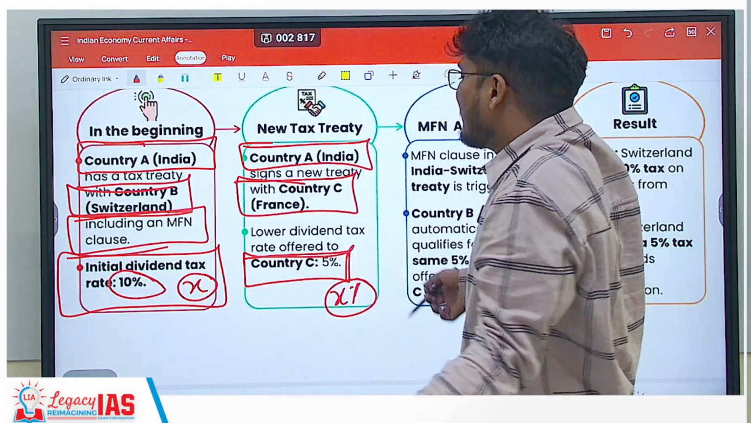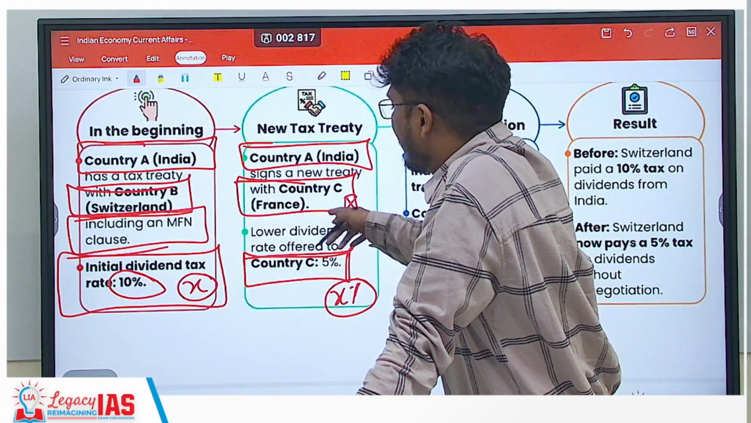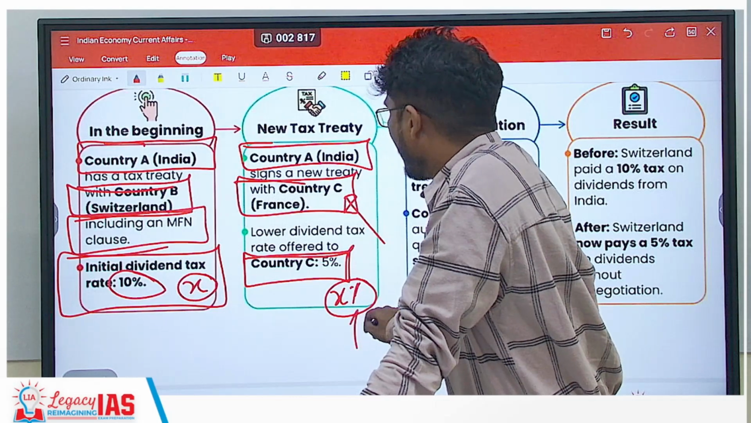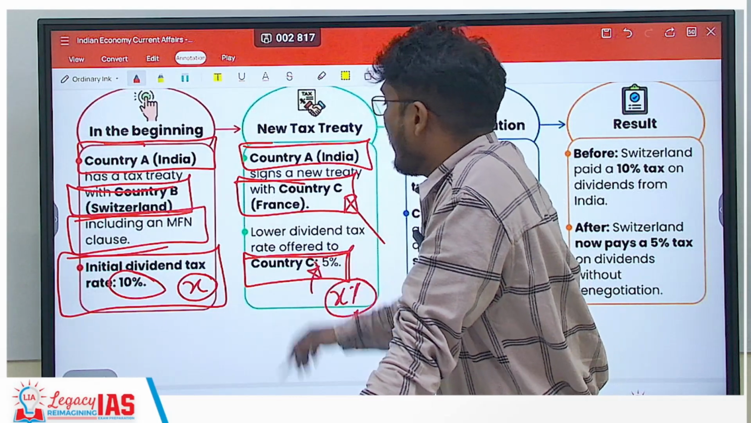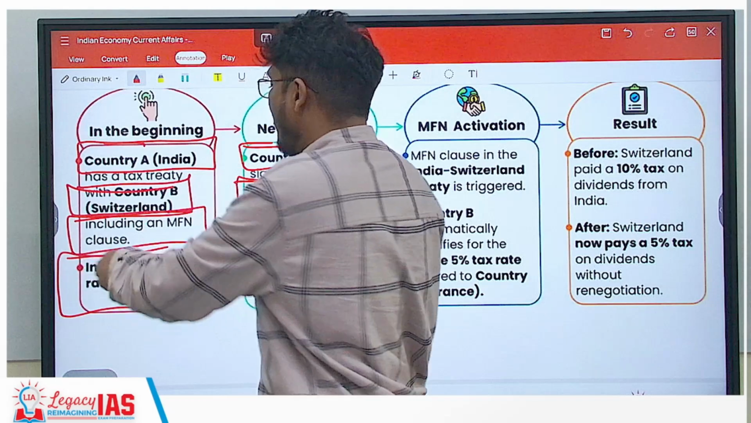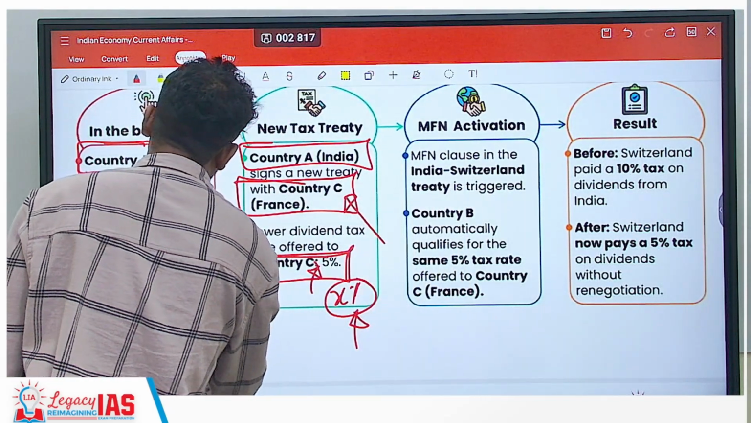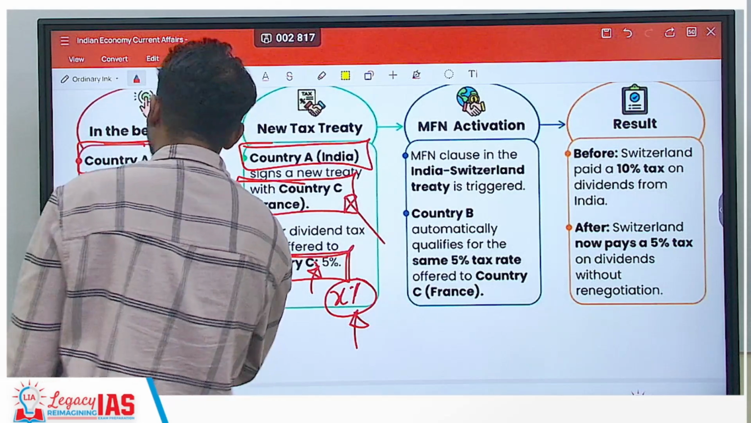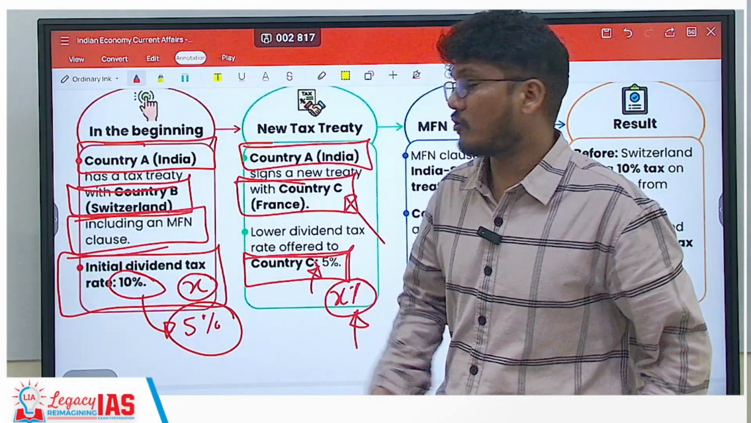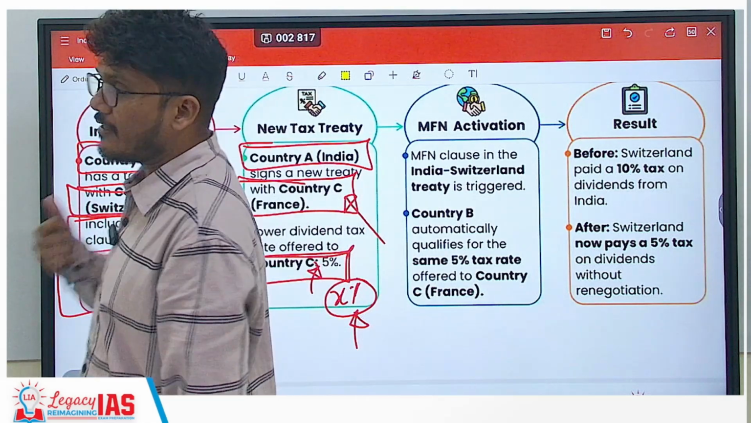Now the moment we sign a treaty with another country, in this case France, and say that they will be charged only 5%, then what happens? This 10% for Switzerland automatically reduces to 5%. Why? Because Switzerland is one of the most favored nations.